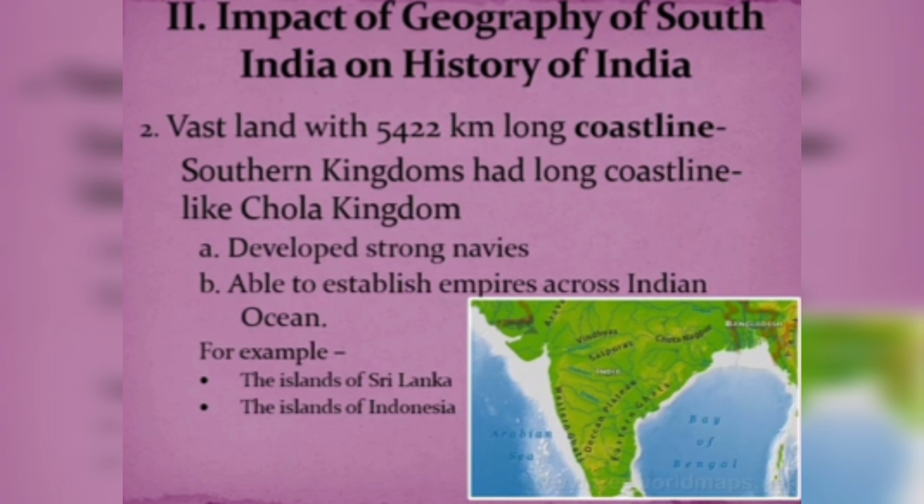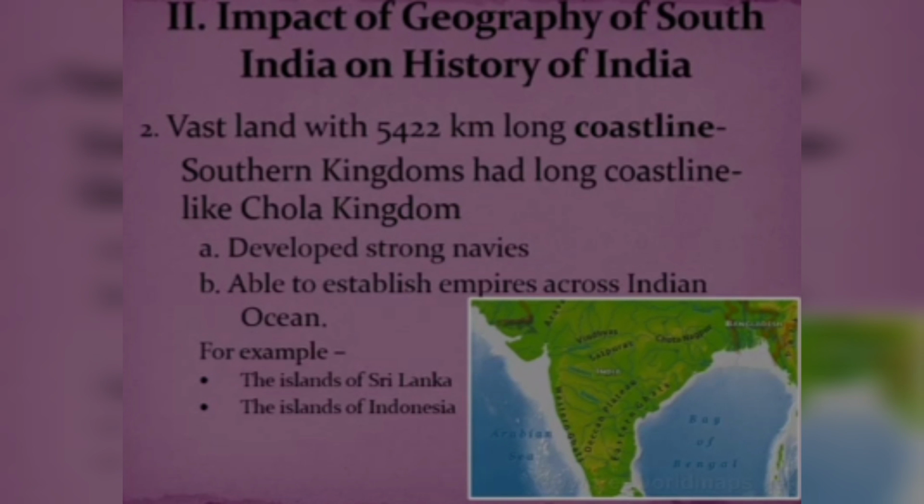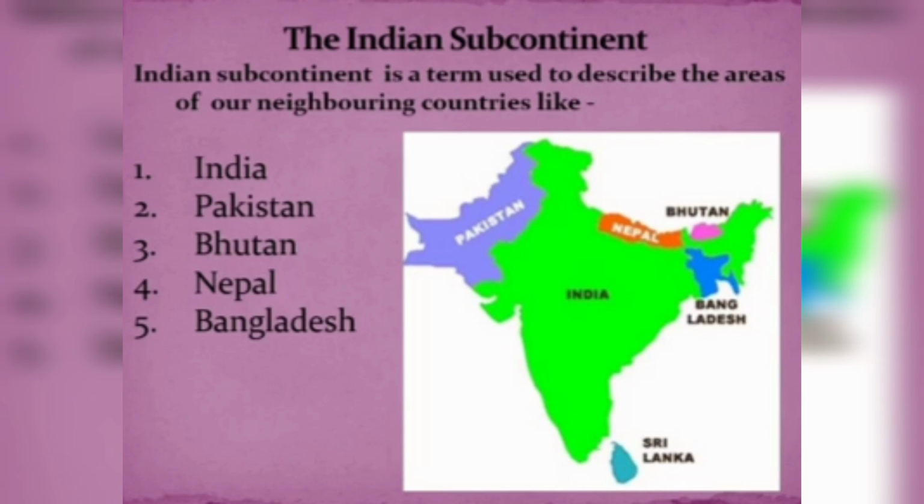And due to these powerful naval armies, they were able to establish big empires across the Indian Ocean, for example, the island of Sri Lanka and the islands of Indonesia.